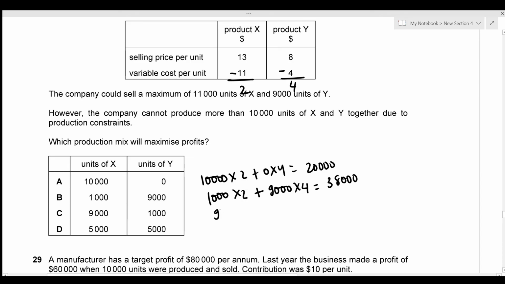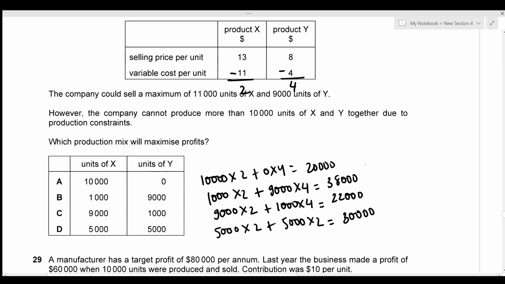And if we're producing 9,000 units of X and 1,000 units of Y, that's going to give us a profit of 22,000. And for the last option, we're producing 5,000 units of X and 5,000 units of Y. So that gives us the total profit of 30,000. So among these four, the highest profit is produced by the second option. So that's going to be our correct answer.